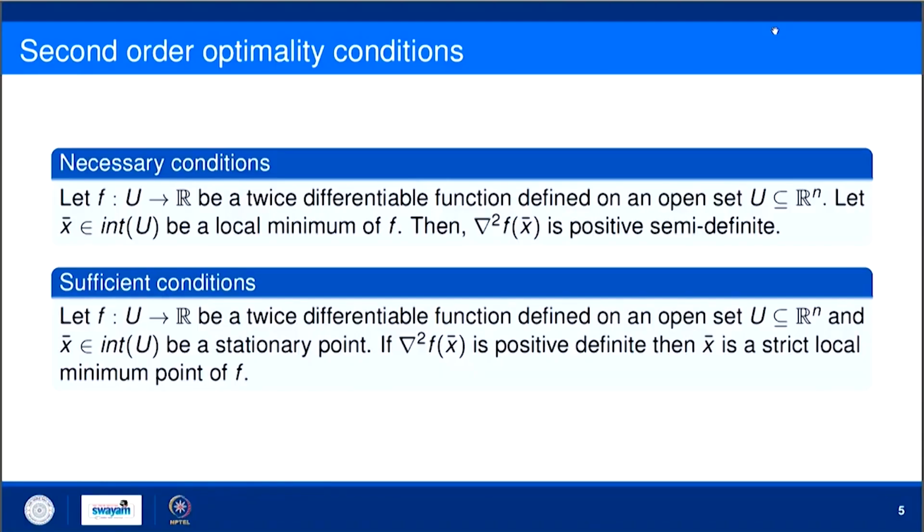Now, it is given to us that gradient square of f at x bar is positive definite. x bar belongs to interior of U. Okay. We have to show that x bar is nothing but a strict local minimum point of f. So, let us try to prove this result by contradiction. Let us suppose that x bar is not a strict local minimum point of f.